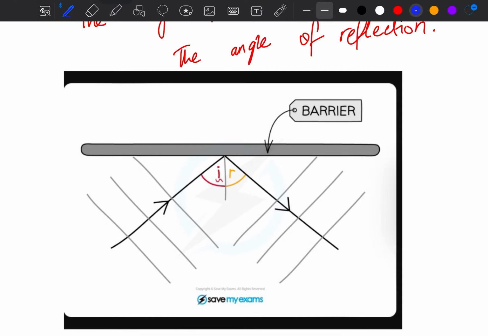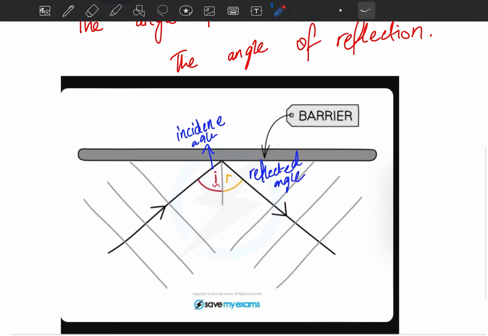Let's say this thing is a barrier. When the waves hit a barrier, they're being reflected. Here, the I stands for the angle of incidence, and this is the reflected angle, which is represented by an R. The law of reflection says that the angle of incidence is equal to the angle of reflection.